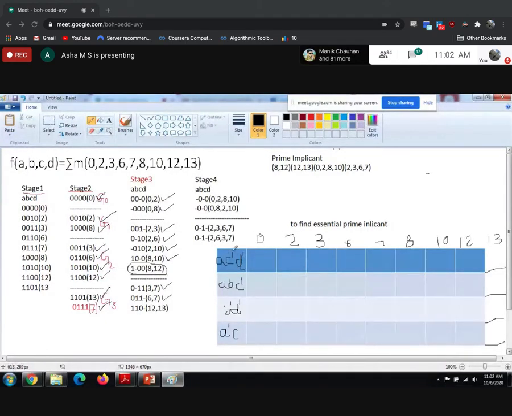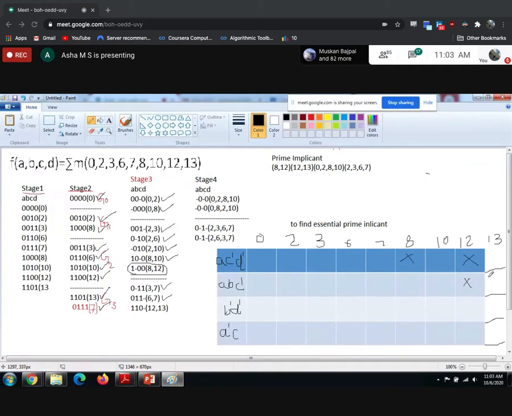So A C bar D bar. I have written this for 8, 12. So make that cell box a tick or cross mark, anything is fine. So 8, 12. A, B, C bar means 12, 13.